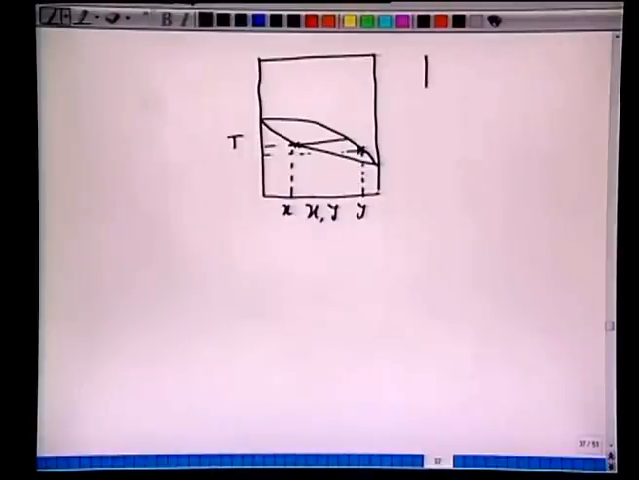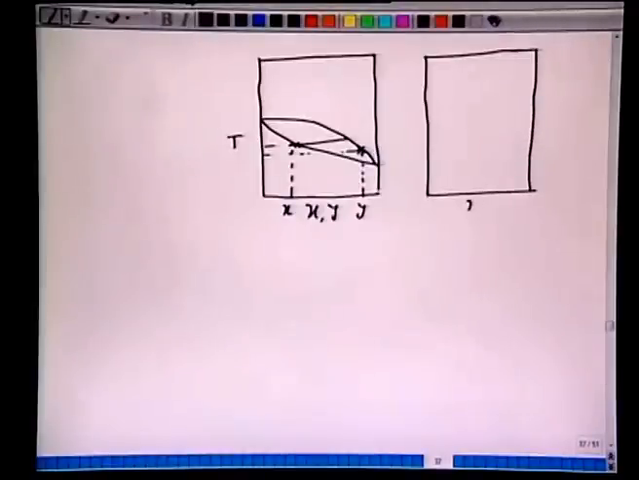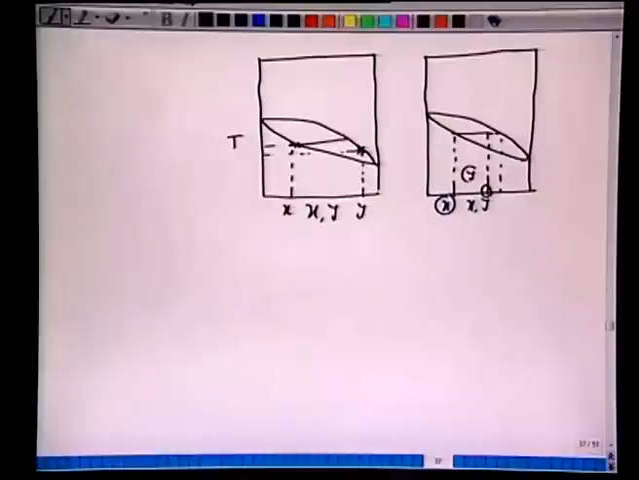Also, we can have a case where it is possible that the temperature is the same for liquid and vapor, but the compositions are different. In other words, we can have a situation like this, in which the composition of liquid is x, but the composition of vapor may be slightly smaller than this. So these are different scenarios of non-equilibrium.